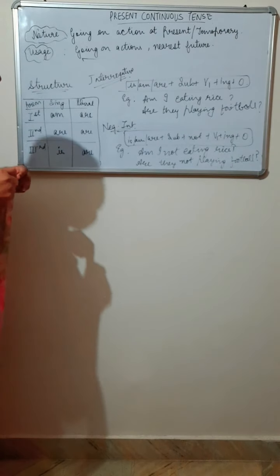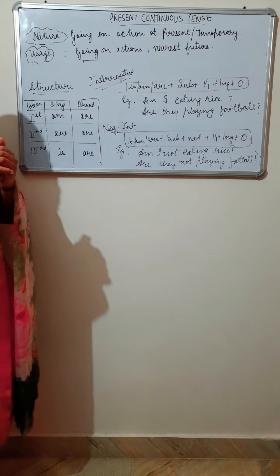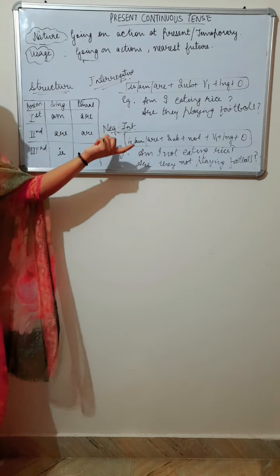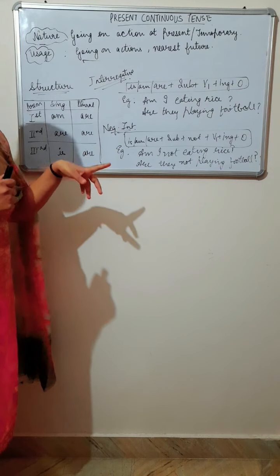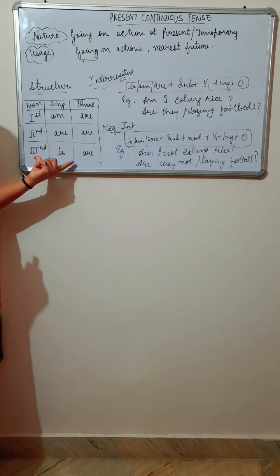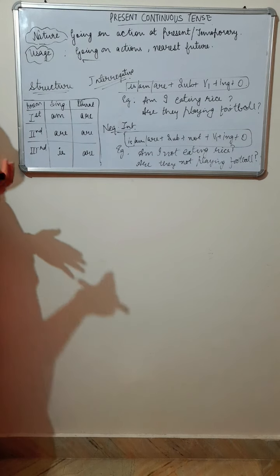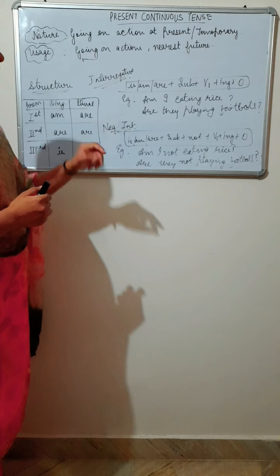I am doing a single tense in a single video because it will not become bulky for you to do a number of tenses in only one video. Therefore I am doing only one tense in one video so that you can learn easily. So you have to make notes for it. You have to write the structures, the nature, the usage, and make these tables if I provide them. These things will help you in better learning. I hope these sentences are clear to you, the structure of interrogative and negative interrogative.